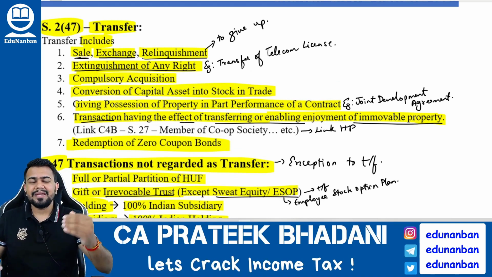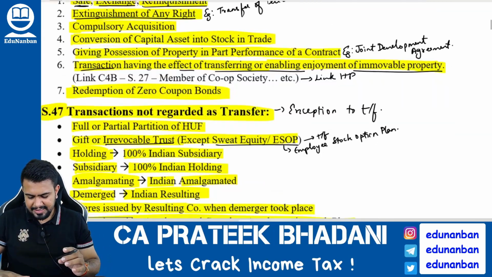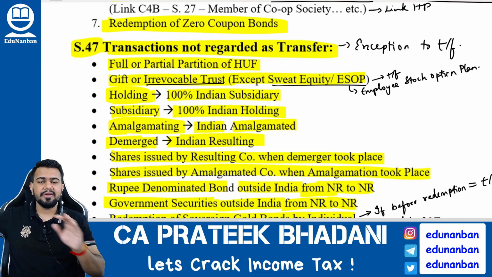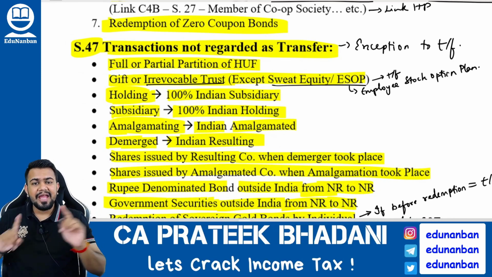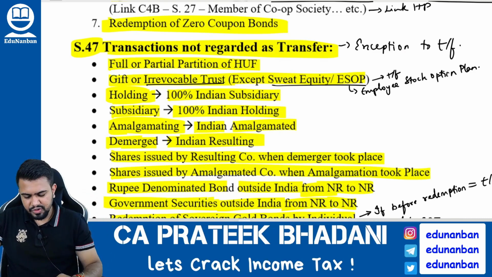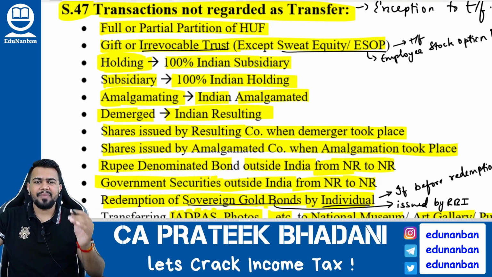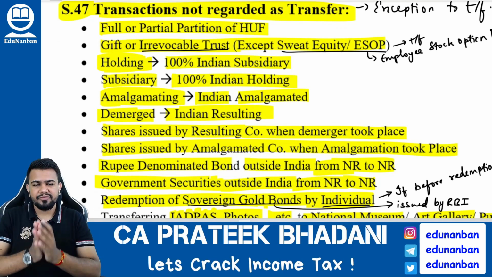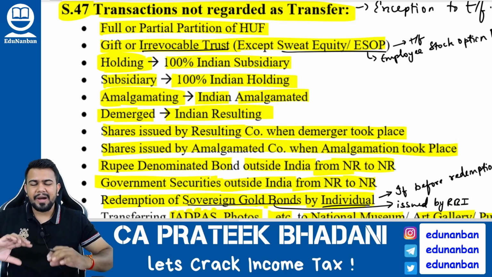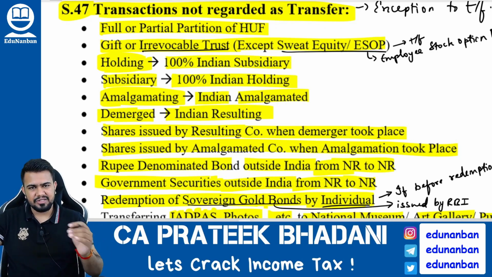However, now there are many transactions that are not regarded as transfer at all. It is given under section number 47. So whatever is given under section 47 will not be regarded as transfer. If it is not a transfer, no capital gains will arise. Okay. So now what are the section 47 transactions? Number 1, full or partial partition of HUF. So if HUF or Hindu undivided family, if the property is partitioned, then the capital gains will not arise in the hands of HUF.